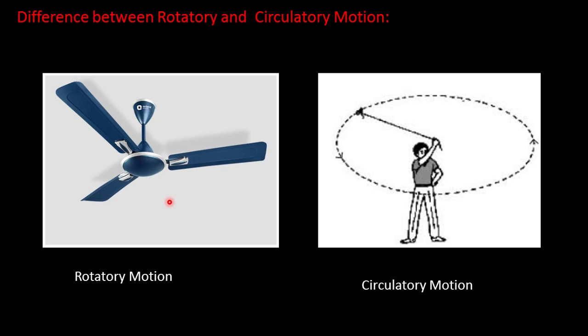It means the part near the axis moves a lesser distance than the part away from the axis. But in circular motion, all parts of the rotating body move through the same distances during the same interval of time.